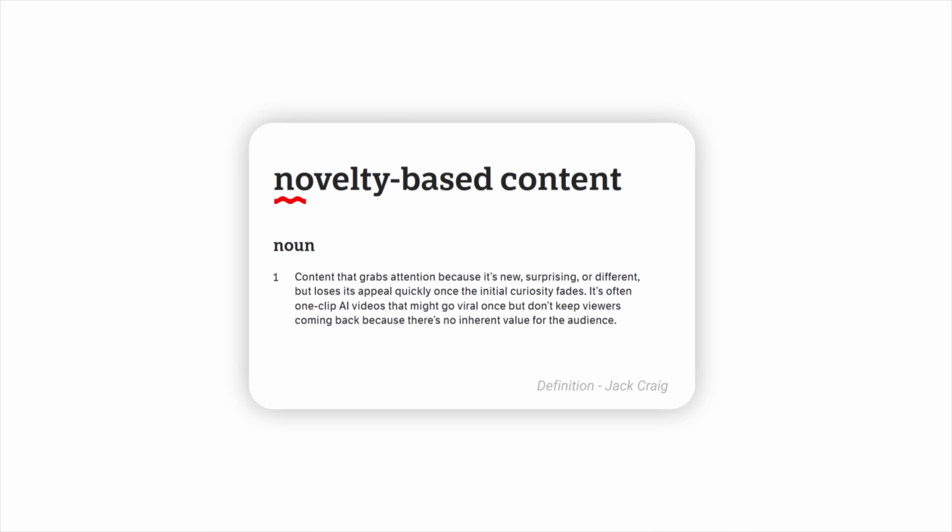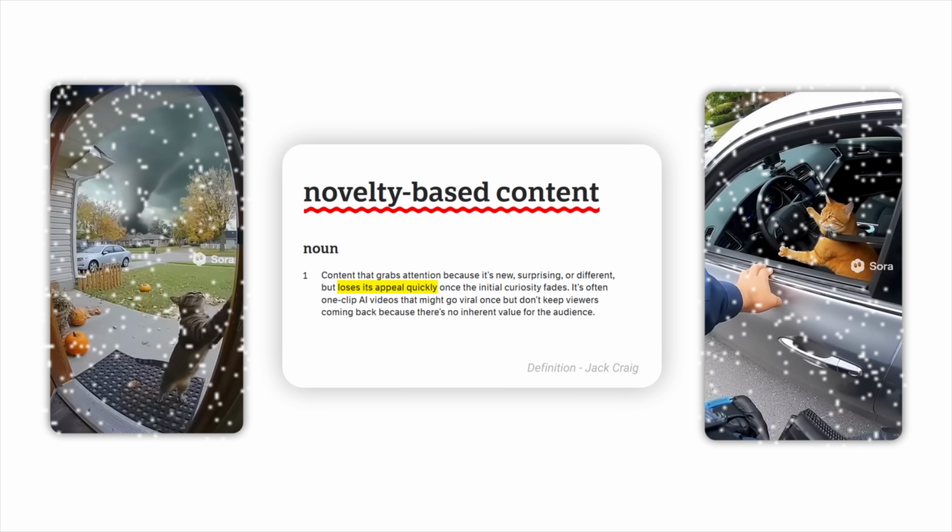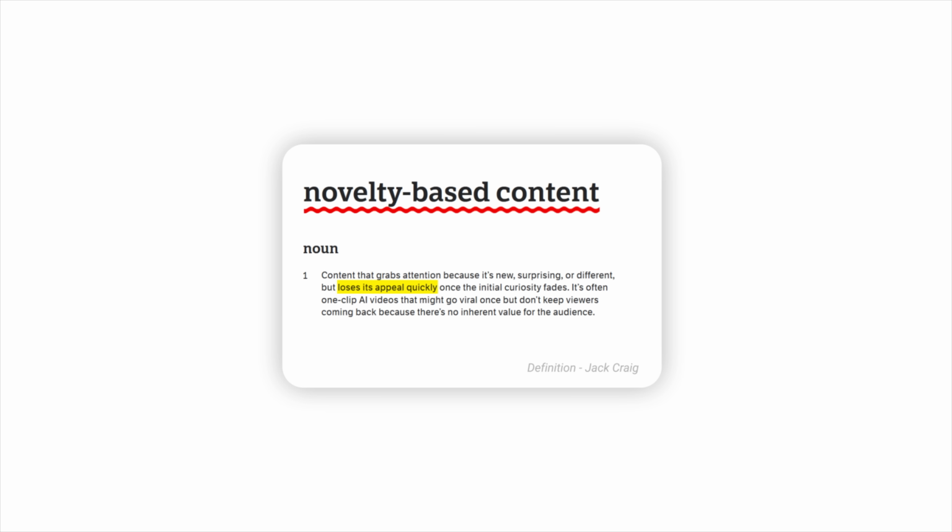And at that point, you are probably creating something called novelty-based content, which loses its appeal very quickly. And I am sure recently you have seen these gimmicky AI niches pop up and disappear as quickly as they became popular. Not to mention, it's practically impossible to build a brand associated with these types of channels. So you are honestly just wasting your time.